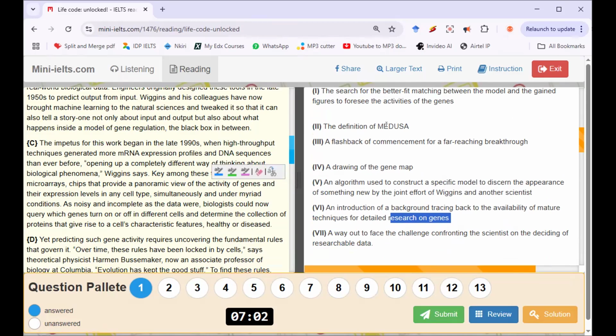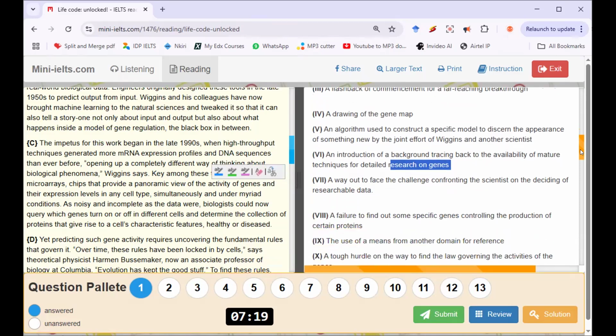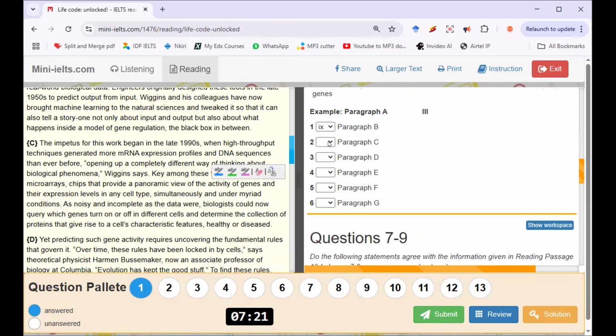Medusa did not show up in paragraph C. They've used number three for us. Gene map. And this word map did not show up in paragraph C. Map. Gene map. Then drawing. A drawing of the gene map. No. Let me just go with my number five. Number six. I'll match number six to paragraph C.